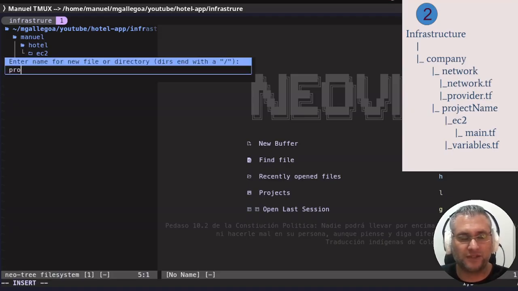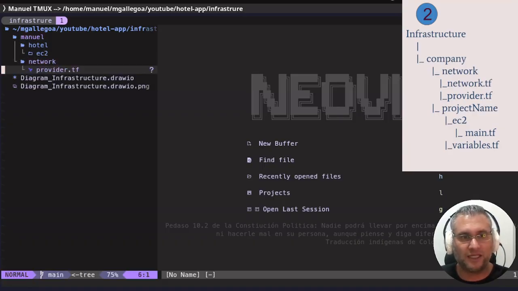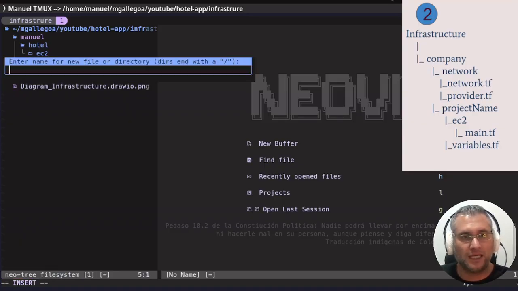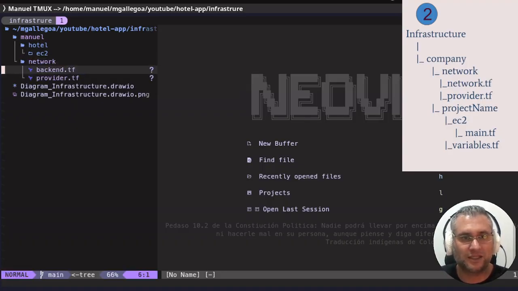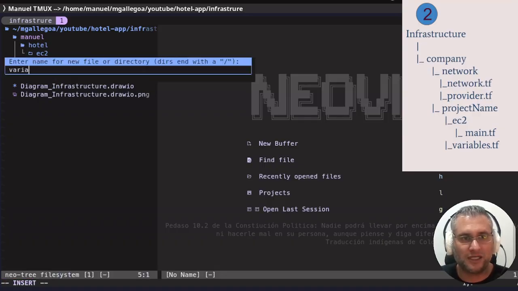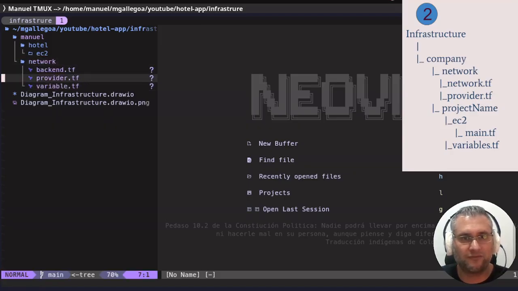First I'm going to create the provider.tf file. In this file I'm going to create the necessary code to define the provider to use. Another file I'm going to create is the backend.tf file to define that this is a Terraform application, and the variables.tf to define the variables that we will need in the project.